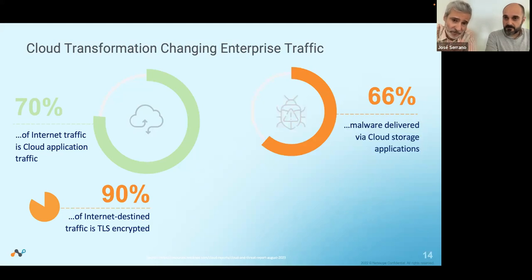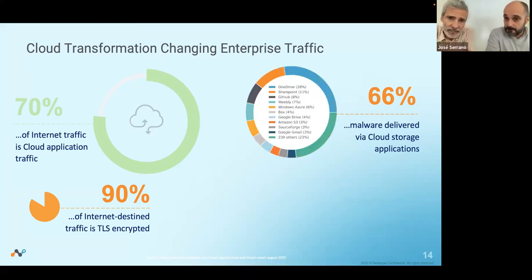Most of the malware is delivered via cloud storage applications. It's more than 66%. This information comes from our Threat Labs. And this is key: malware nowadays is not being downloaded from a website. It's being downloaded from cloud storage, which is probably, or more than likely, open in your company. Exactly.